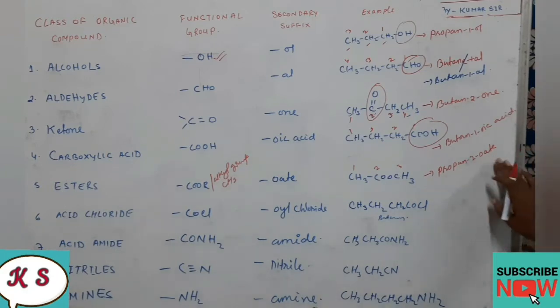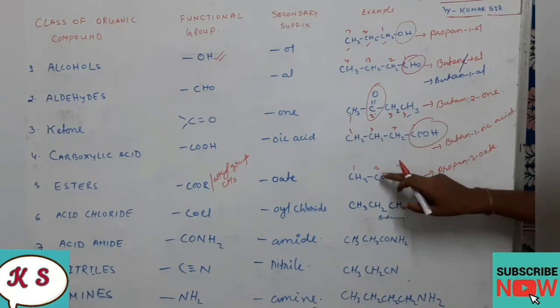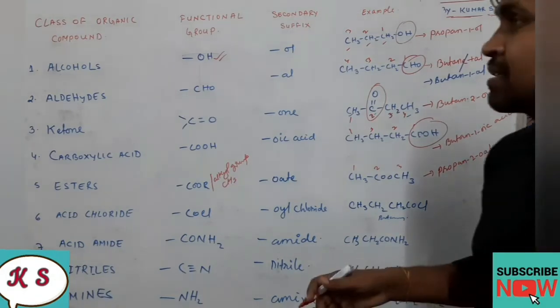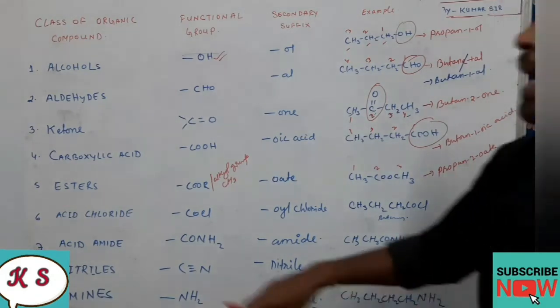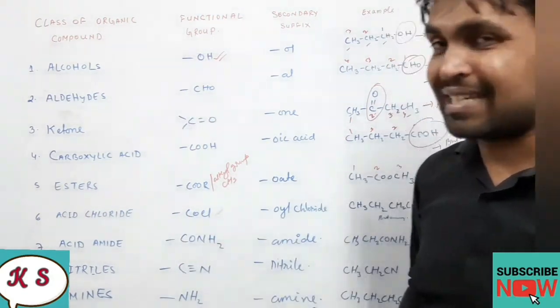Okay, so this will be the name of this propane, and carbon is present, this COO is attached at 2, so 2-oate, or you can write propanoate also, that is fine. Now next class of organic compound is what? Acid chloride. Acid chloride, the functional group is COCl.